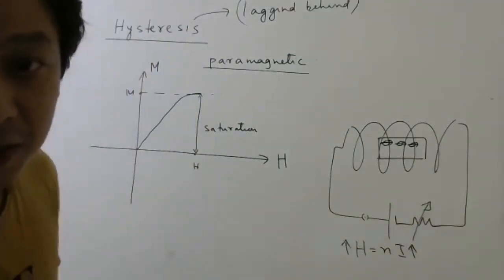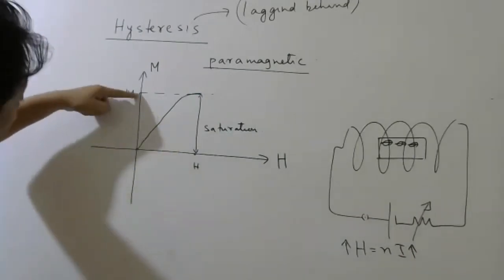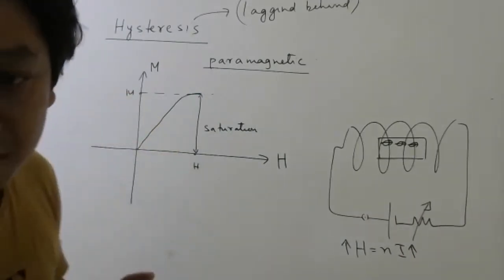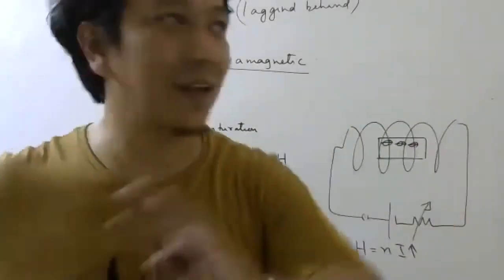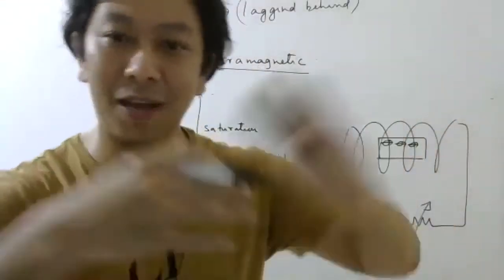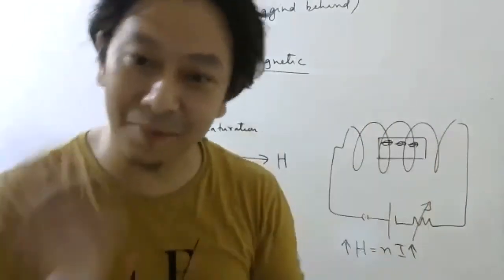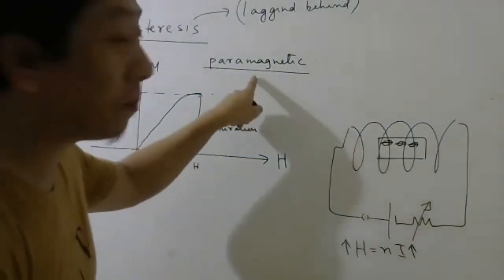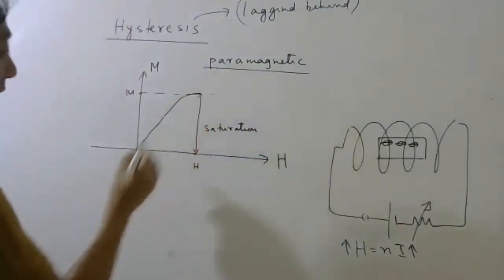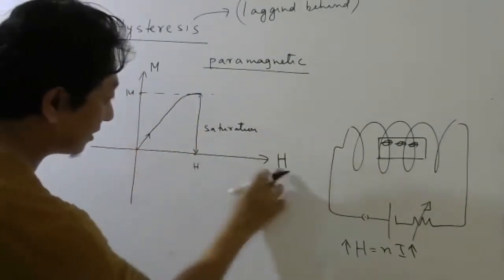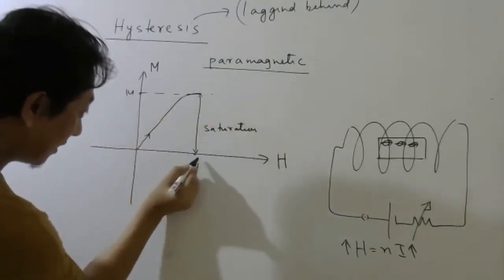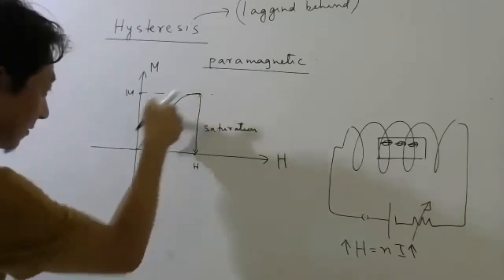For paramagnetic material, you will see this M will also become zero. Understood or not? Matlab, once the army goes away, all the people are again looking randomly. So again magnetization will become zero for paramagnetic material. So for paramagnetic material, this graph will look like this. While increasing H, it will go like this. While decreasing H, it will come back like this.